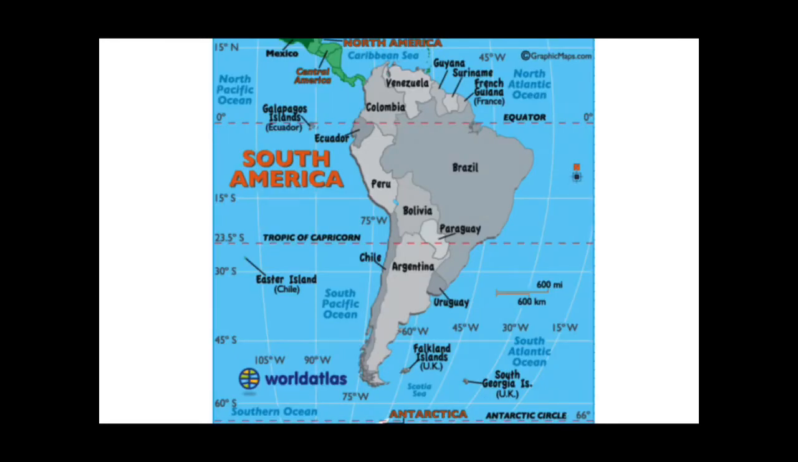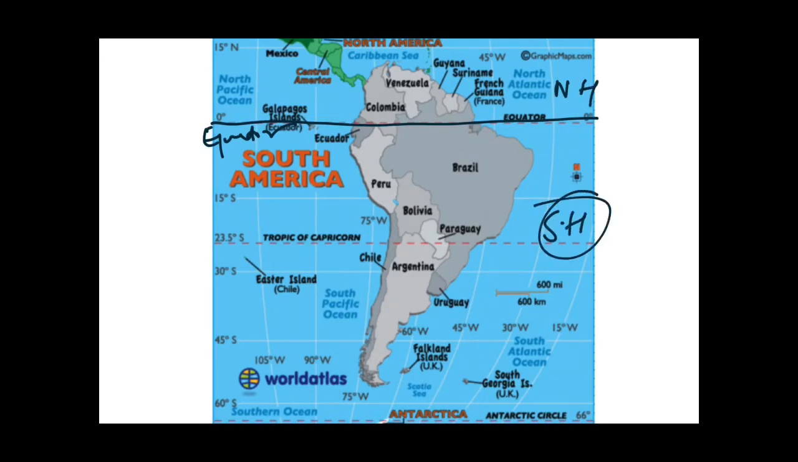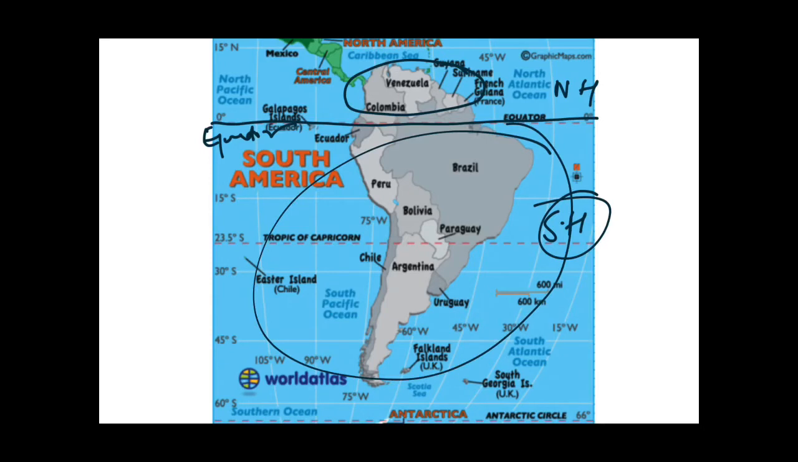So in this map you can see over here that this is the continent of South America and here is 0 degree. That means the equator lies over here. So this is the northern hemisphere and this part is the southern hemisphere. That means the South American continent lies in both hemispheres, that is northern and southern. But as you can see over here, a minor part of it lies in the northern hemisphere and the major portion lies in the southern hemisphere.